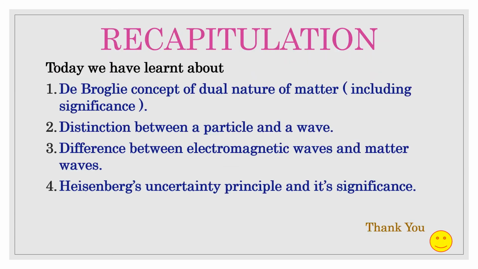So today we have discussed the de Broglie concept of dual nature of matter, including its significance, as well as the Heisenberg uncertainty principle, including its significance. We have also discussed two questions along with the differences between a particle and a wave, and differences between electromagnetic waves and matter waves. I hope all of you have understood it well. So thank you, students.